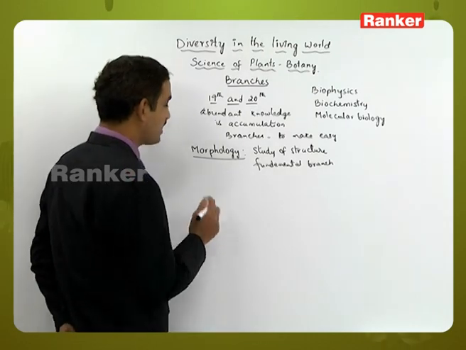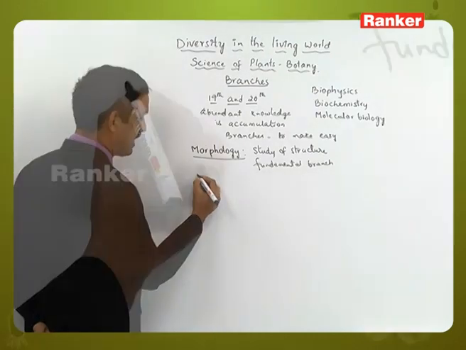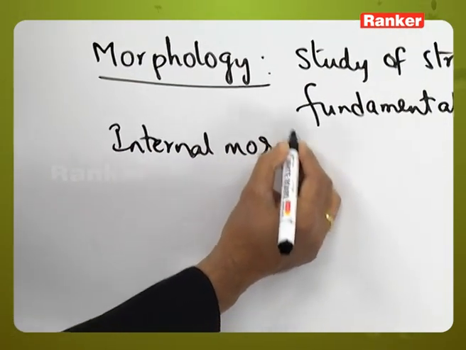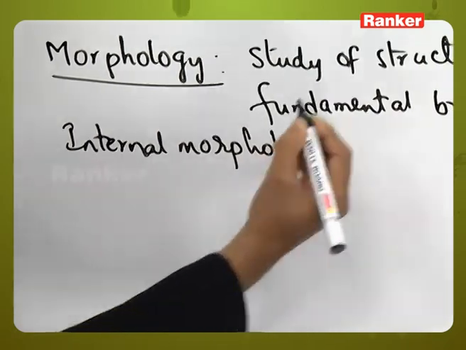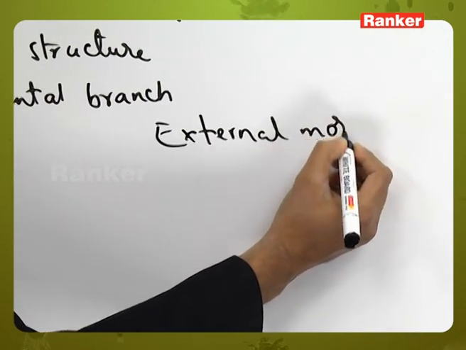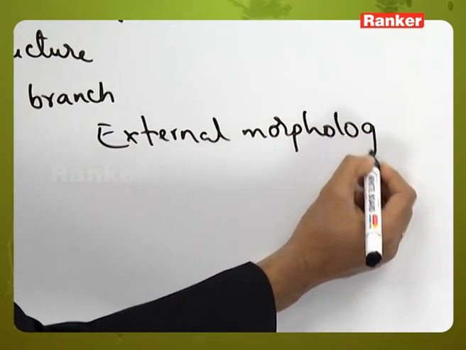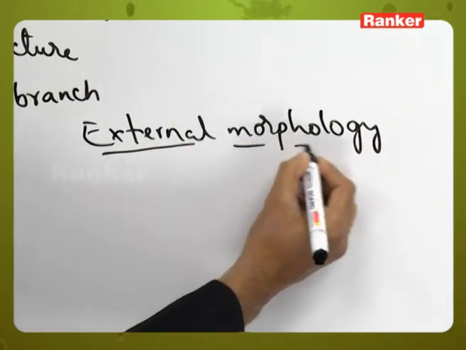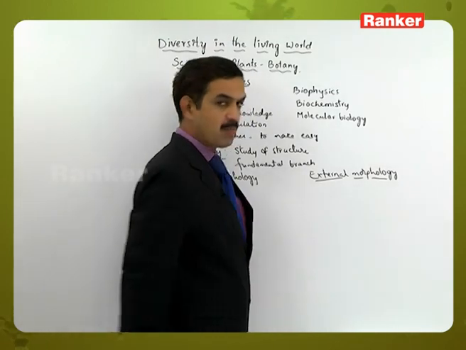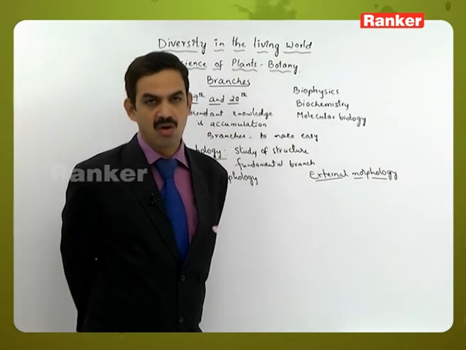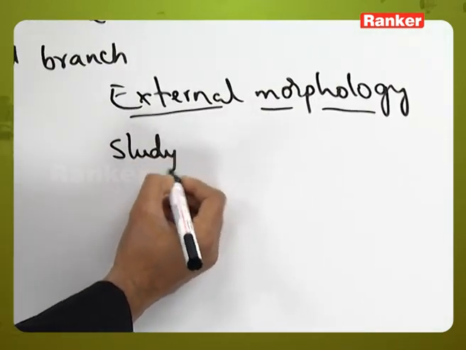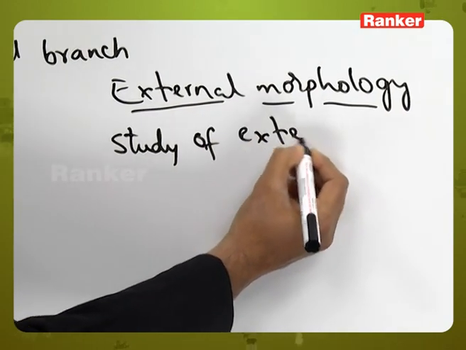Morphology was divided into two parts. One is called internal morphology and the other is called external morphology. First, let us start with external morphology. Here the external morphology deals with the study of the external structure of different parts of the plant body. That is a study of the external structure of